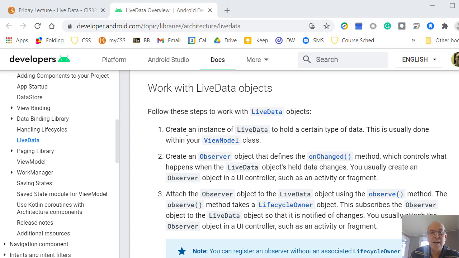So there's basically 3 steps to do. First, we create an instance of LiveData to hold whatever data we want here. And this is usually done in our view model class, and that's where we're going to do it. Then we're going to create an observer and define an onChange method here. And then we're going to tie the observer to the live data in the view model, so that whenever the data changes, the observer's onChange method will be called automatically. The observer and the onChange method will be in the main activity for this.